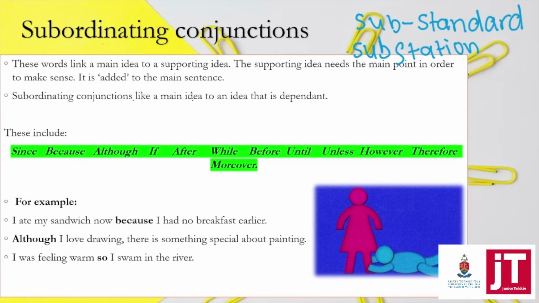Okay, so we now understand coordinating conjunctions a little bit better. Let's see how we do with subordinating conjunctions, which are all the other joining words that you get. The way I like to remember subordinating conjunctions is through the word substandard.